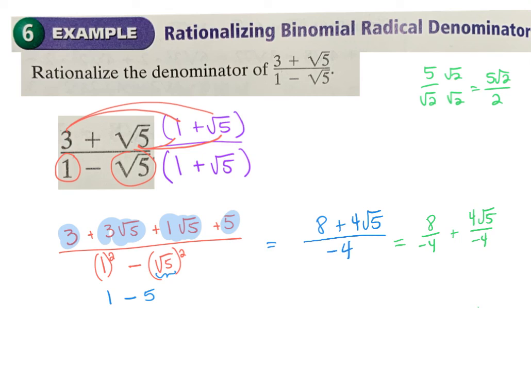All right? So to simplify this, what's 8 divided by negative 4? That's just negative 2. 4 divided by negative 4. Only the outside number do you divide here. So I have negative 1 square root of 5. So I have negative 2 minus the square root of 5 as my final answer there. Rationalizing the denominator. Go ahead and try the middle of page 376. Check understanding number 6.